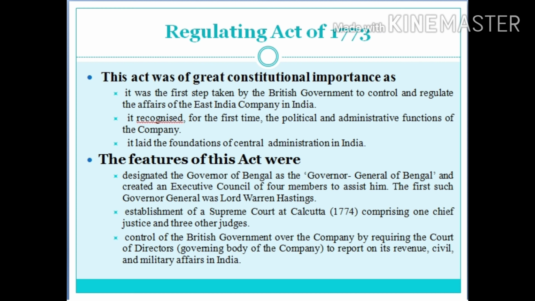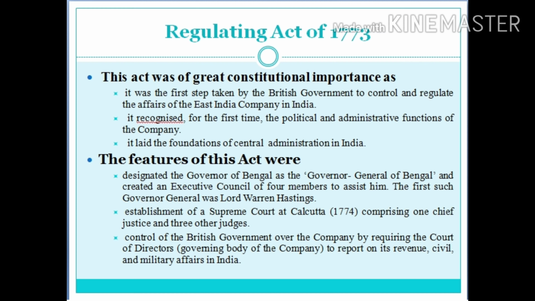The next act is the Charter Act of 1793. It gave the Governor General more powers and control over the governments of the subordinate presidencies of Bombay and Madras. It extended the trade monopoly of the company for another 20 years. It provided that the Commander-in-Chief was not to be a member of the Governor General's Council unless he was so appointed, and it laid down that the members of the Board of Control and their staff were to be paid out of Indian revenues.